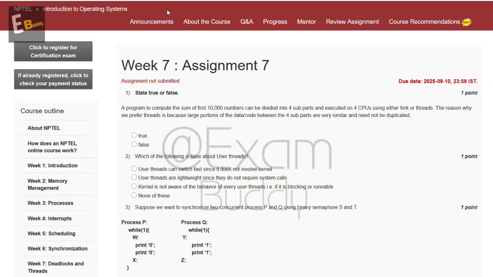Now let's do our assignment. Introduction to Operating System, Week 7, Assignment 7. So the first question is straight true or false.